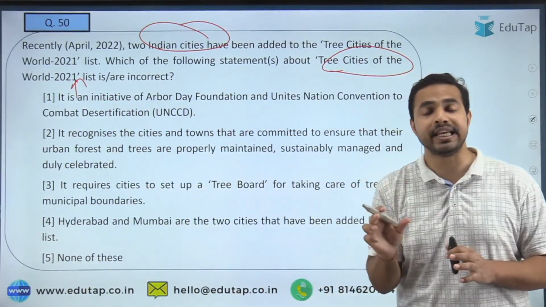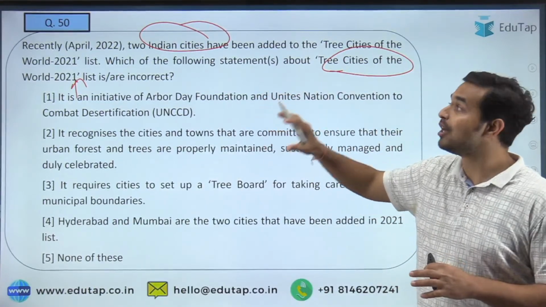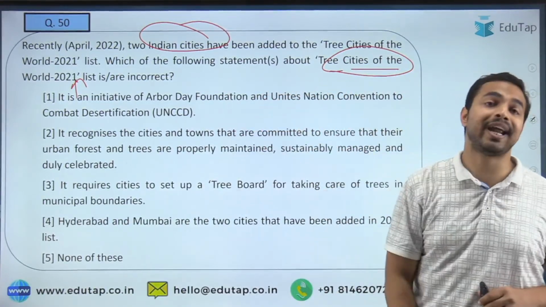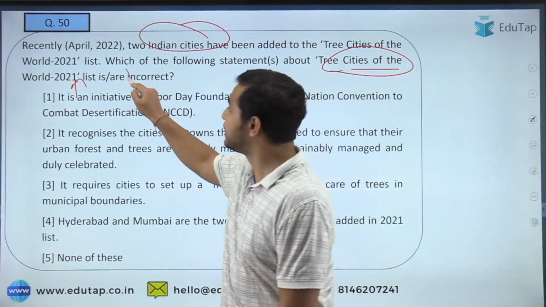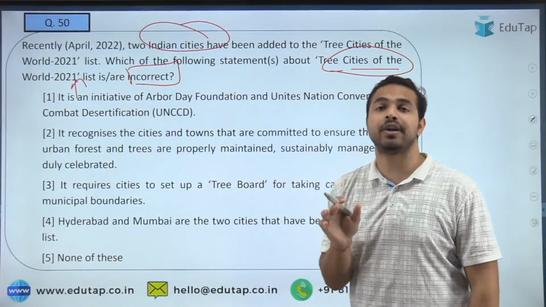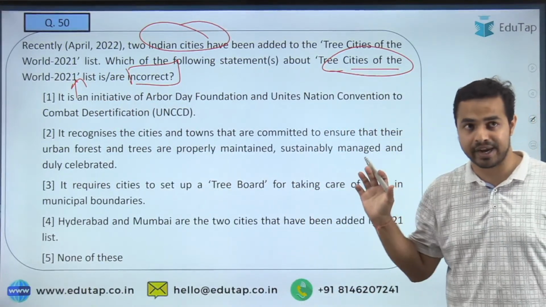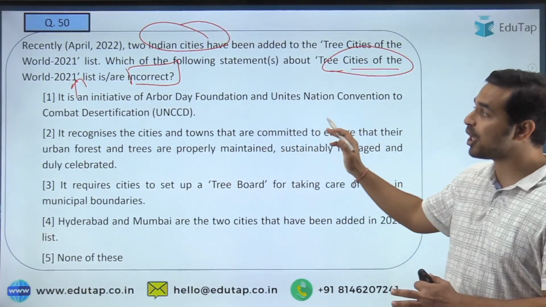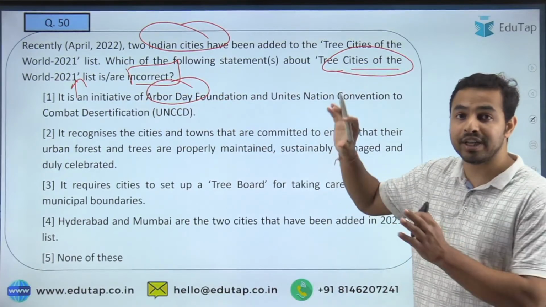So here see, always remember that you are required to focus on the keywords. Here the keyword is first of all the Tree Cities of the World, and the second important thing is the demand of the question. The question is demanding you about the incorrect statement about this particular initiative. So guys, please tell me which one of the following statements are incorrect. The very first statement is once again talking about whose initiative it is. The second part is about recognition of the cities.